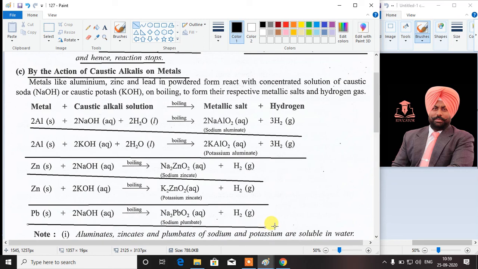Students must practice all these equations by writing them in the notebook. So, in this video, we have discussed how hydrogen gas is prepared by the different general methods. That's all in this video.